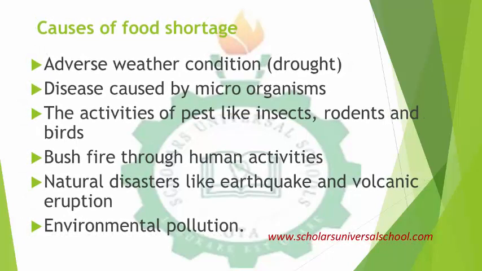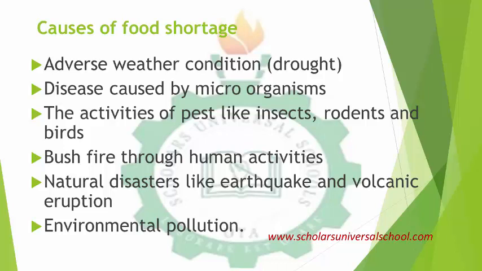Now, what are the things that can cause food shortage? When we talk about food shortage, I will talk mainly on plants because you know that animals depend on plants. So the first is adverse weather conditions. When there is drought, it will not be favorable for plants to grow. Then microorganisms can also infest plants, thereby reducing their yield.